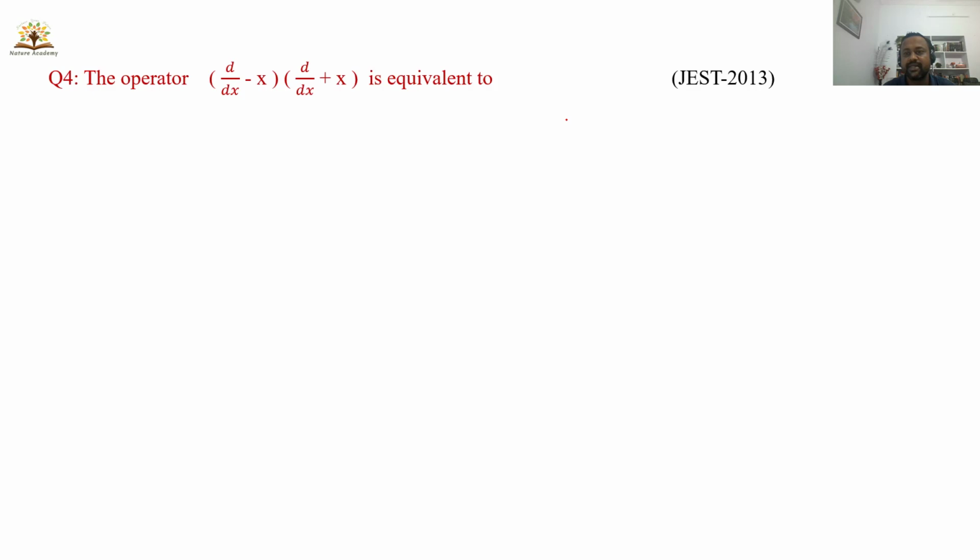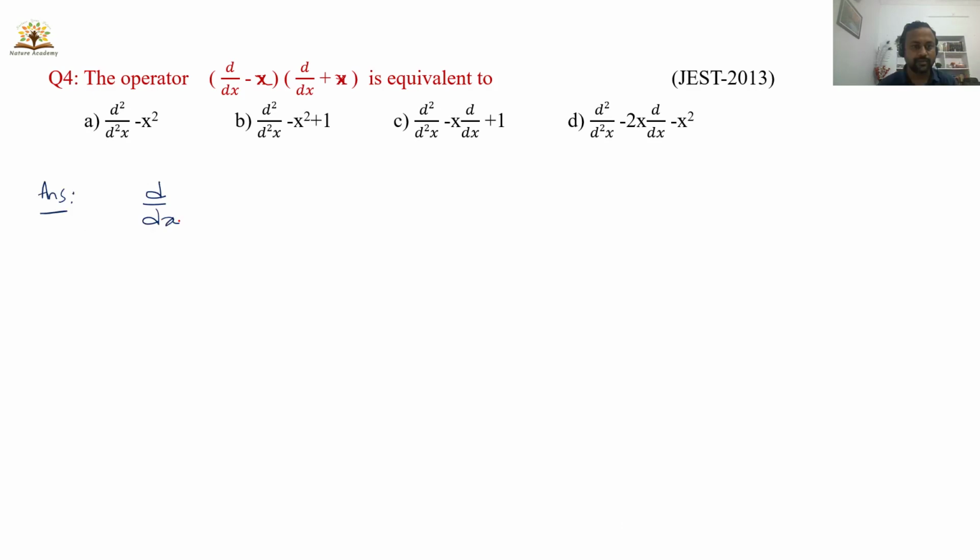Let us have a look at problem number 4. This problem appeared in JEST 2013. The operator d by dx minus x times d by dx plus x is equivalent to. So here the 4 options are given. So you have to select the correct one. The given operator is d by dx minus x times d by dx plus x. So this operator definitely acts on a wave function. So I will take a wave function here, psi of x.